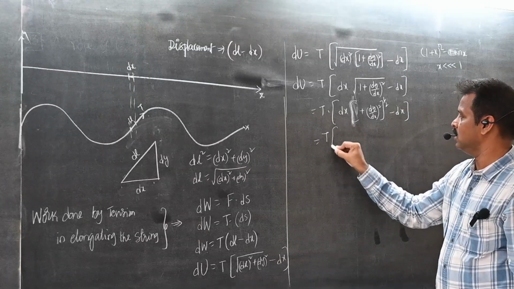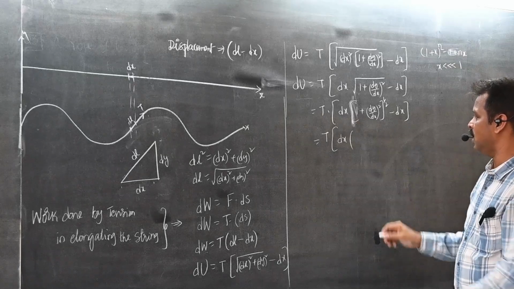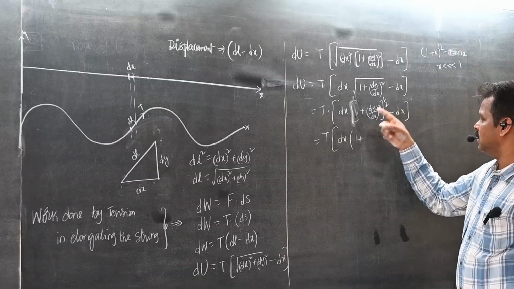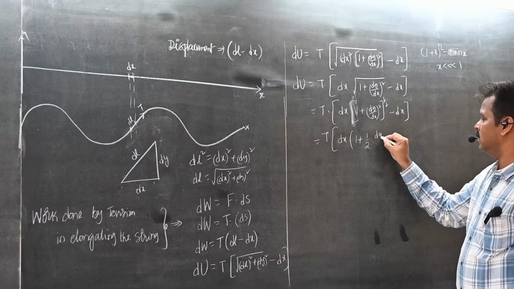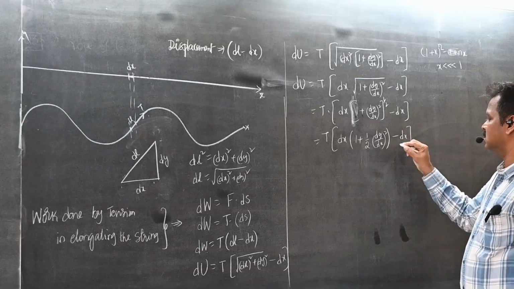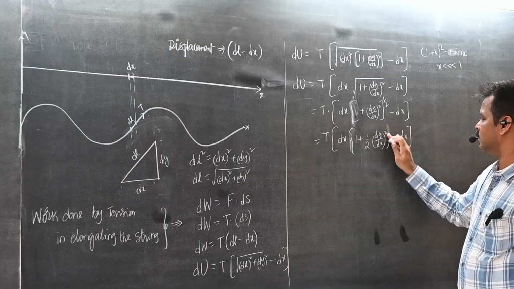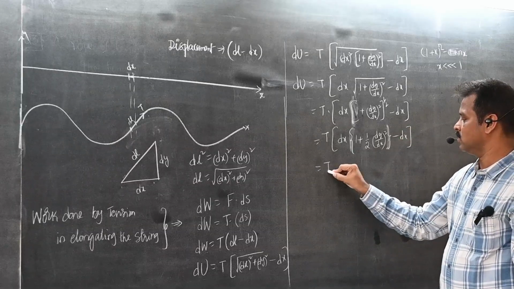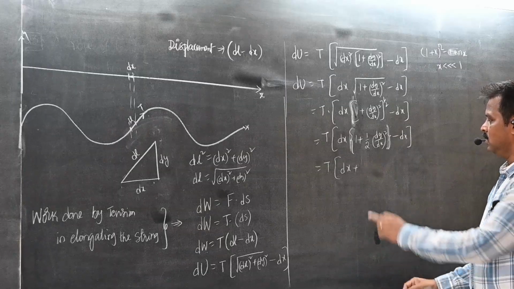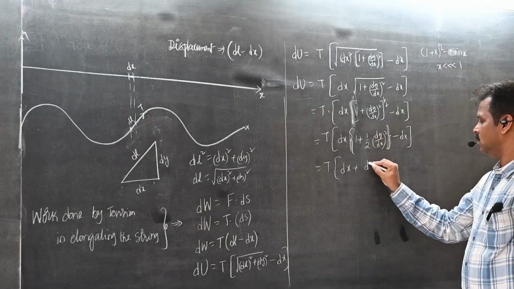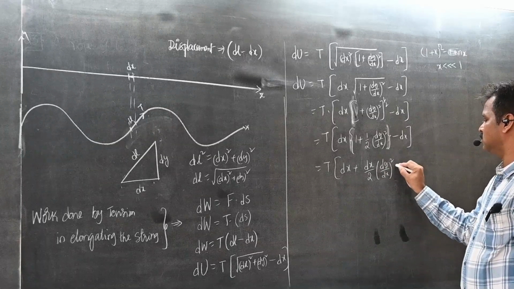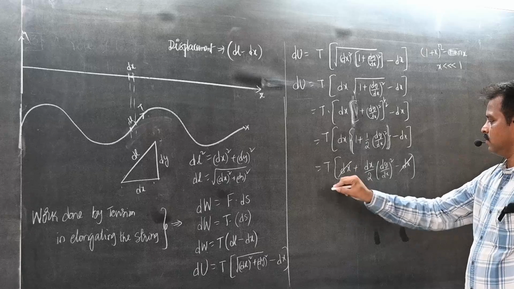So this will become T into dx into, now it is in the form of 1 plus x whole power n. What do you get? 1 plus the power comes here, half dy by dx whole square, minus dx. So this will become T dx into 1 plus 1 by 2 into dy by dx whole square, minus dx.